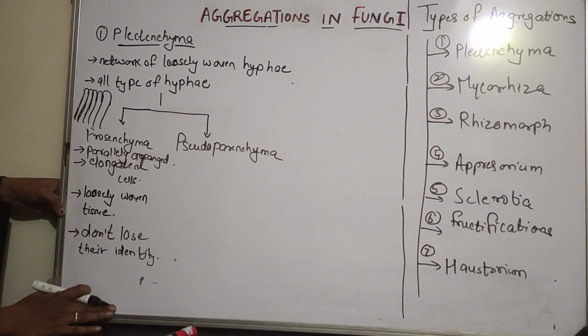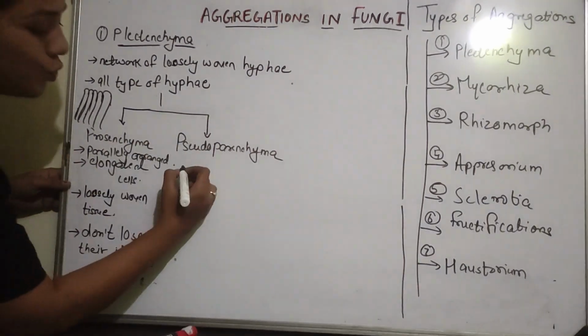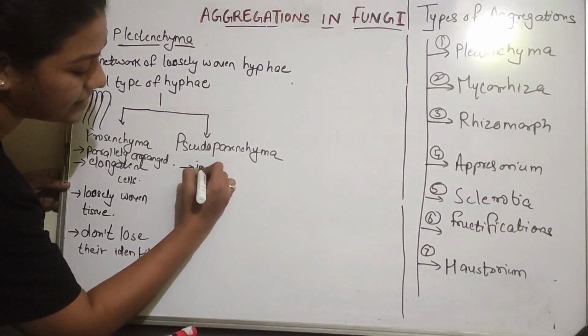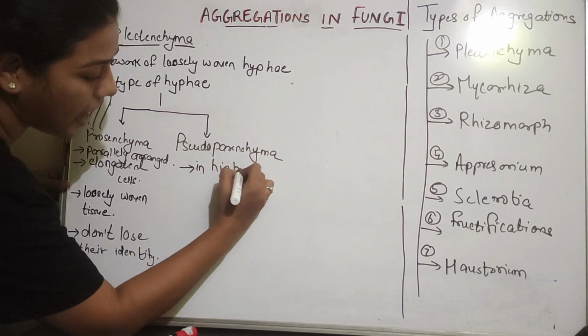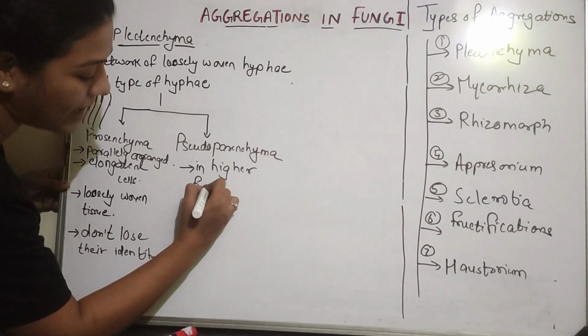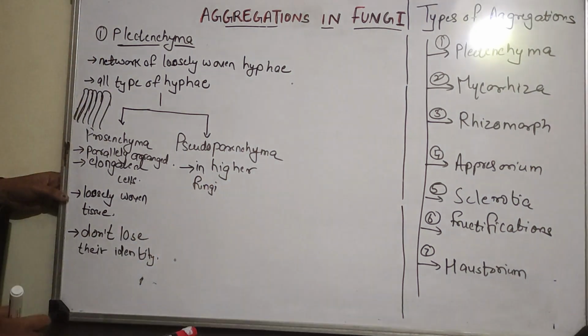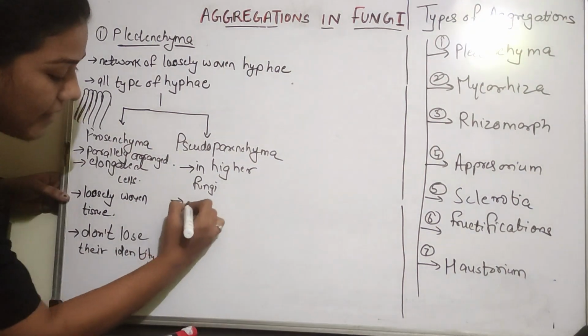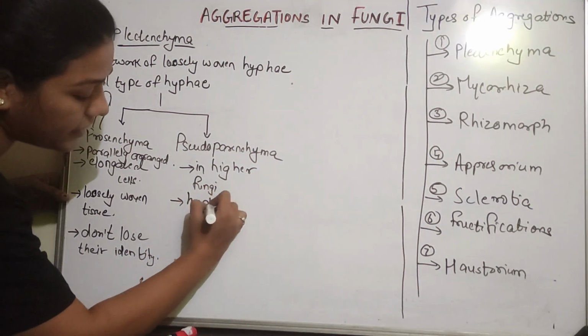So that is about prosenchyma, right. Then what is a pseudoparenchyma? This can be seen in higher fungi. Pseudoparenchyma you can see in higher fungi, okay. Here what happens, the hyphae becomes intertwined.